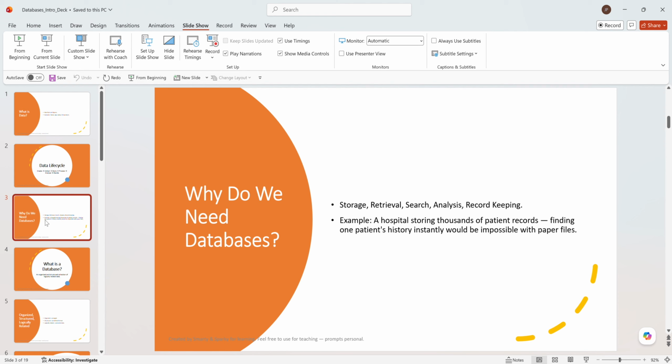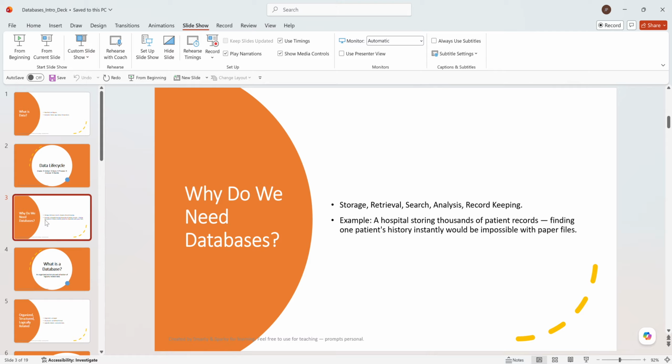So in a database, we store a large amount of data. Retrieval means it should be easily accessible. There is no point in saying that this record is lost, or that record is misplaced. That shouldn't happen. So it should be easily retrievable, and once we retrieve it, we can analyze the data, use it for anything, or make decisions. And then as record keeping, as you know, we also have to keep track of the records.